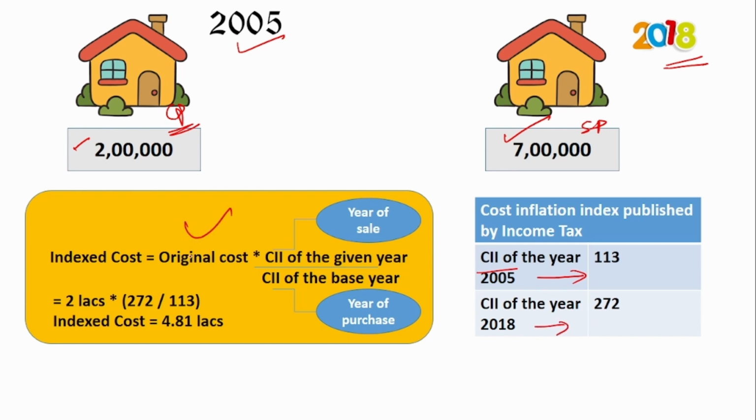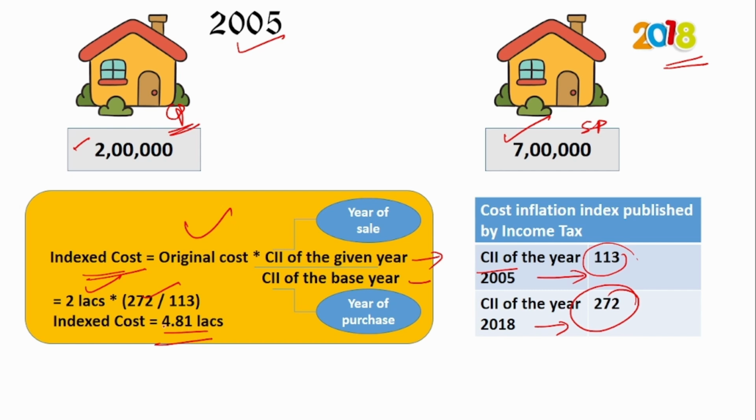The formula is: indexed cost equals the original cost, that is 2 lakhs, into the CII of the year you are going to sell, that is 2018, so the CII is 272, divided by the CII of the base year, the year you purchased, which is 113. When you put the numbers in place, you will find that the indexed cost is 4.81 lakhs.